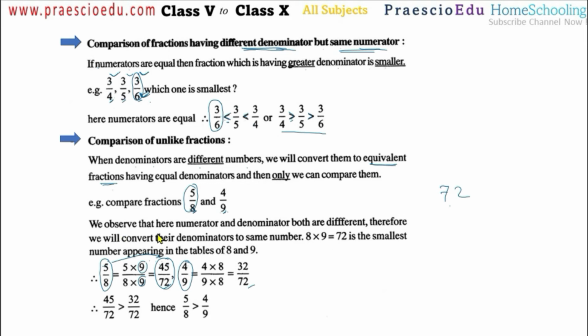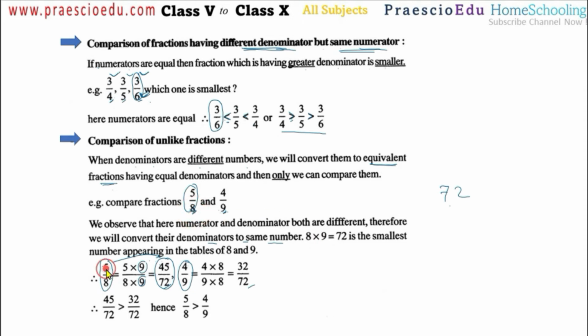Now we observe that here the numerator and the denominator both are different, therefore we will convert their denominators to the same number. We can find the LCM, or another way is to directly make the multiplication. Sometimes that is not always the LCM. If there are two prime numbers, then we can say that is the LCM. Please understand multiples. So 72 is a multiple of 8 and 9.